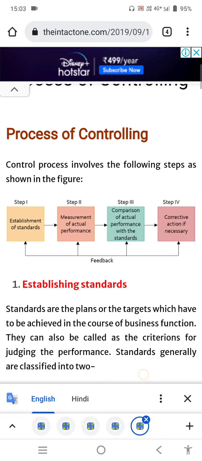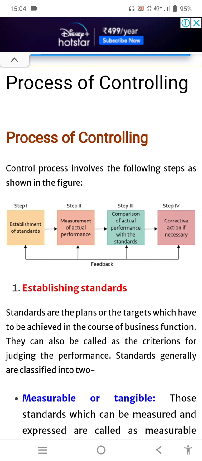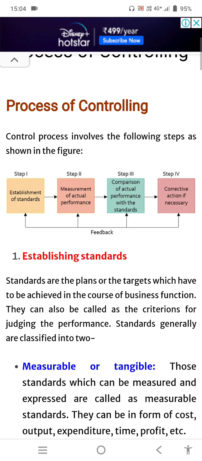So today we are going to cover our last unit, one of the topics which we have left, and the topic is the process of controlling. So let's go ahead with this topic, process of controlling. As we have already studied the controlling concept and covered the definitions and the meaning of controlling, today let's see how the controlling process works.